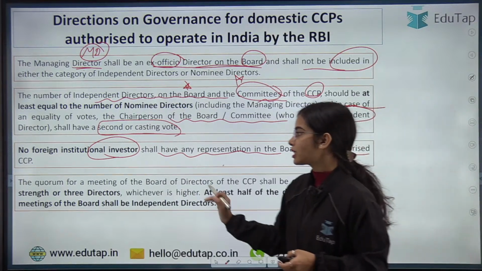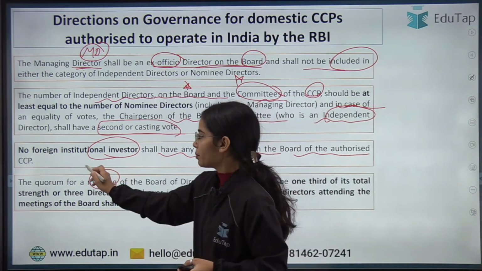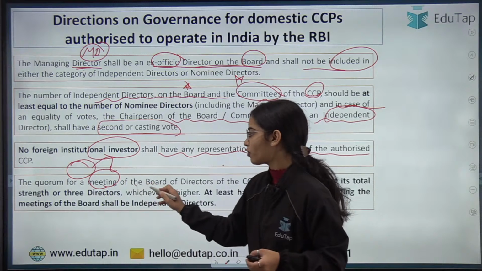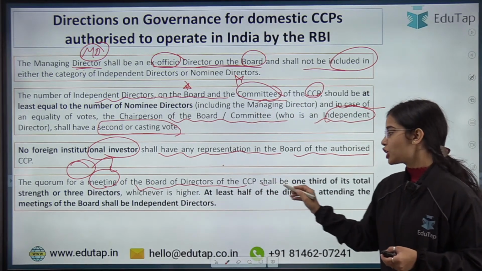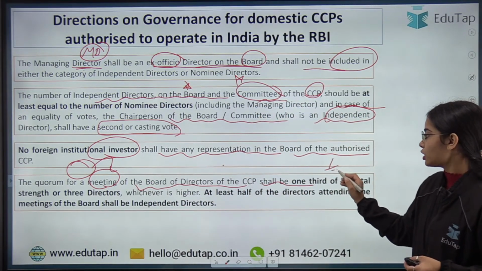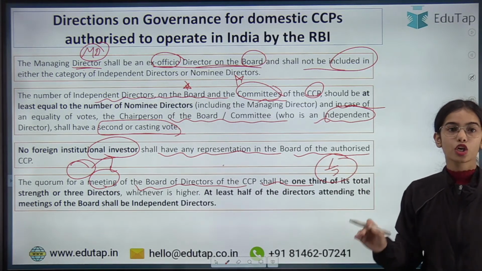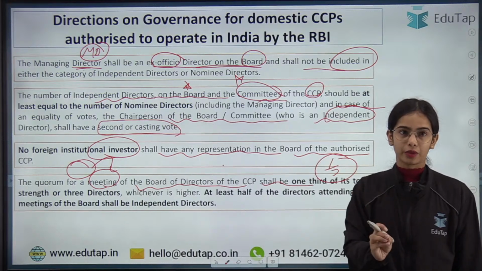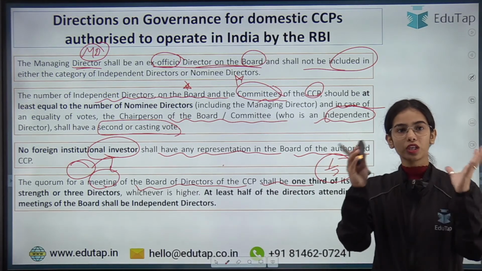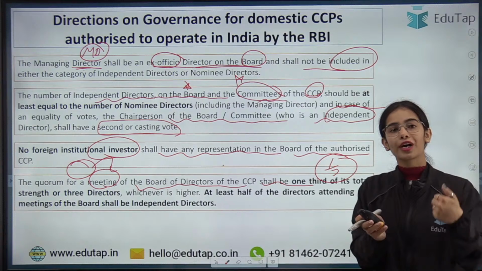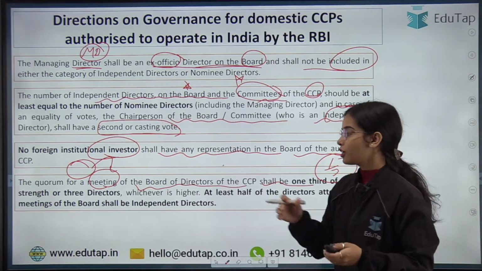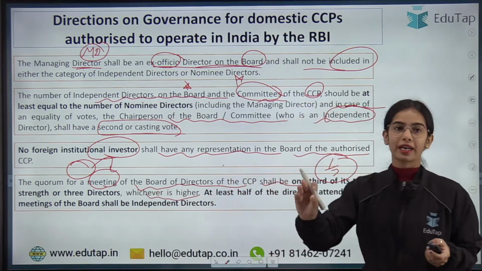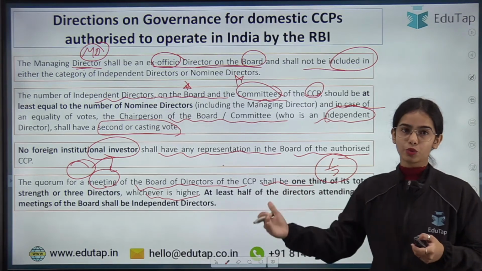And the last point is the quorum for a meeting of the board of directors of the CCP. It shall be one third of the total number of directors, or at least 3 directors should be present for the meeting to be conducted. Whichever is higher, that number of directors should be present for any meeting to happen.